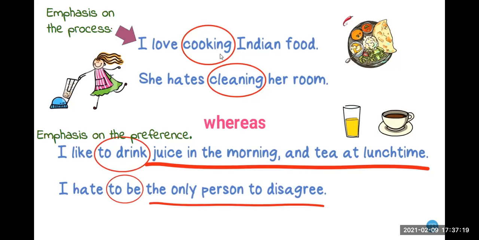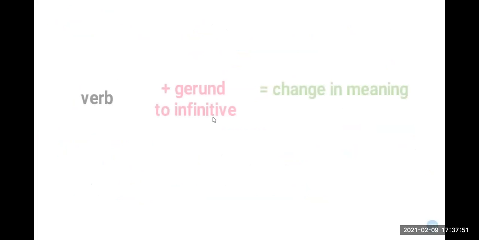Okay, that's why I asked you to write your sentences with the gerund form. Remember, when you talk about sports, hobbies, and other activities, I asked you to write some sentences with love, hate, and like, right? But you have to use the ing form because we are emphasizing the action, the process, okay? So this is the difference when you use to drink, or to cook, or cooking, or drinking.